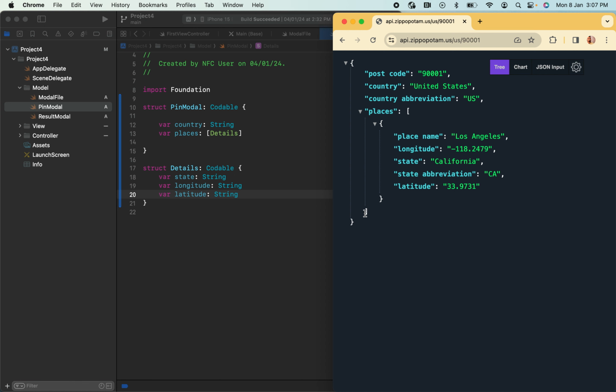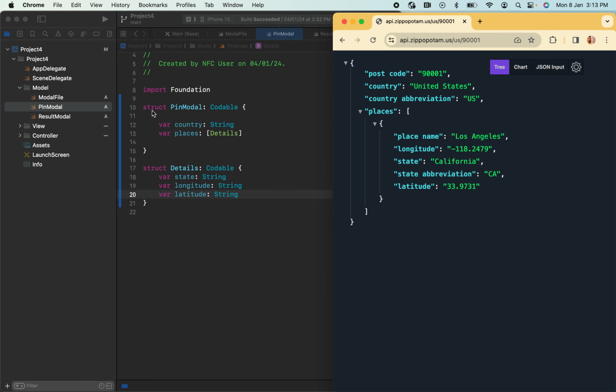Before moving to the API, this is the next step that we want to do. So we know that this is the JSON output that we are going to get if we run this URL. We need to make a model with the required parameters, because from the API we may get a lot of data. We can filter out what all the data we require for our application. See here, I'm getting country abbreviations and state abbreviations and all. I don't want to use those here. So I just want to create the same model of that JSON in my code.